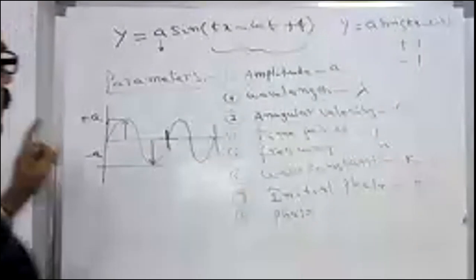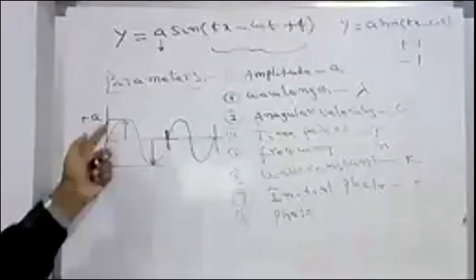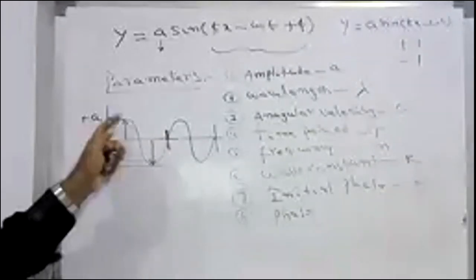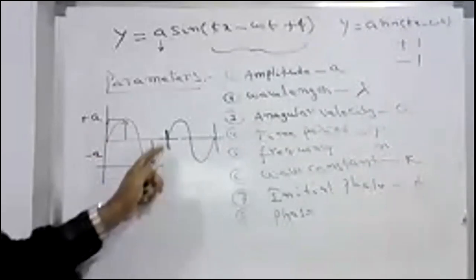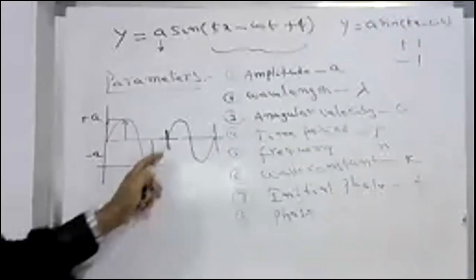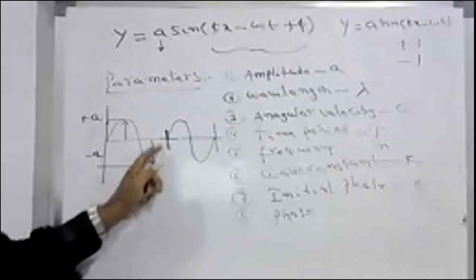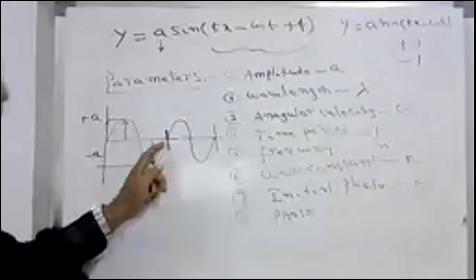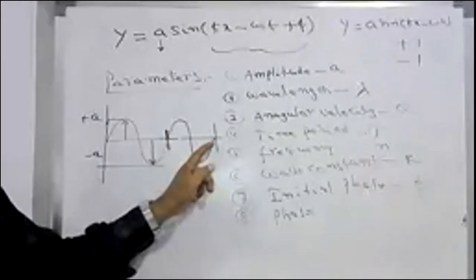The same property is repeated here. After traveling what phase angle? What is this phase? This is pi. And this is another pi. So what is the angular displacement made by this wave? 2 pi. After 2 pi, it repeated its property.